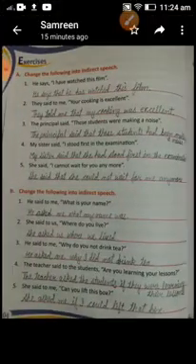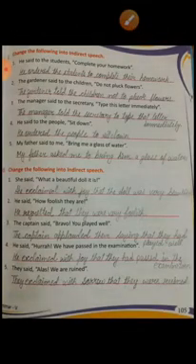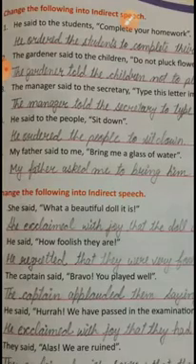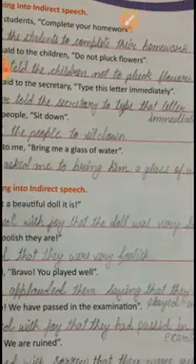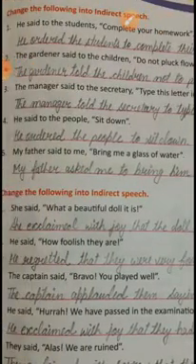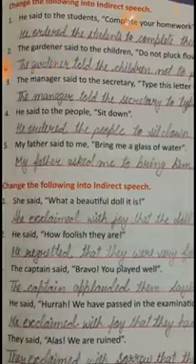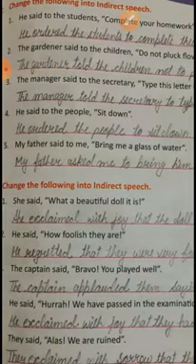Now come to exercise number C. He said to the students, complete your homework. So he ordered the students to complete their homework. Next one is, the gardener said to the children, do not pluck flowers. So the gardener told. Here no order. Politely he said to the children, but here said to is written, so we will convert it to told.